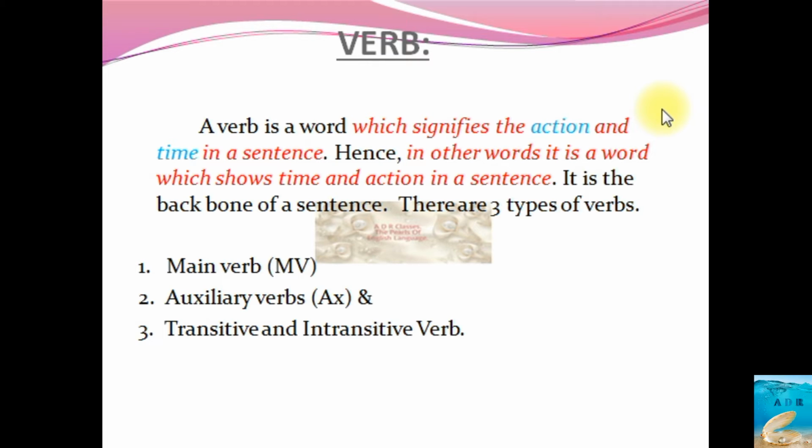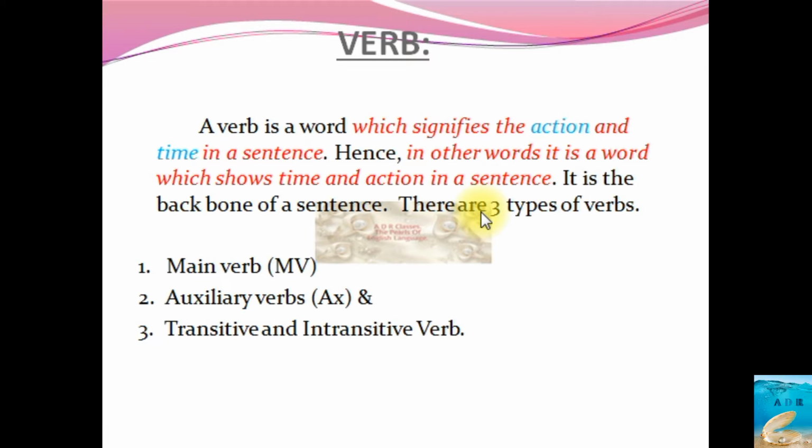A verb is a word which signifies the action and time in a sentence. Hence, in other words, it's a word which shows the time and action in a sentence. So, time and action's work is represented by verb. If you remember, noun's work is to signify the name of a person, isn't it?